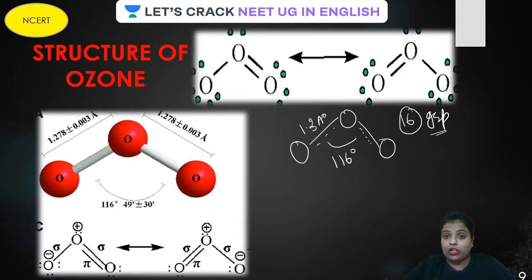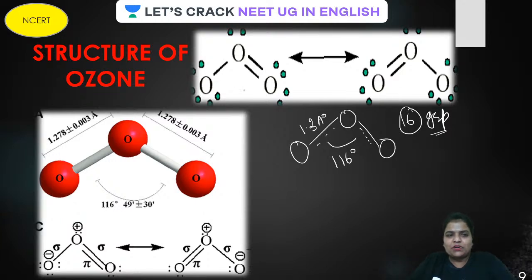So, guys, how to recall the bond angle and length? 1.3 angstrom, 3 for 3 oxygens of ozone. Here it is 100 plus 16, where 16 is the group of oxygen. Bond angle is 116. Bond length is 1.3 angstrom. Is that clear? Are you going to forget the bond length and the bond angle? No. Well done. Those who are going to recall it, do reply in the chat box. Wonderful, I just love the quick replies from all you guys.